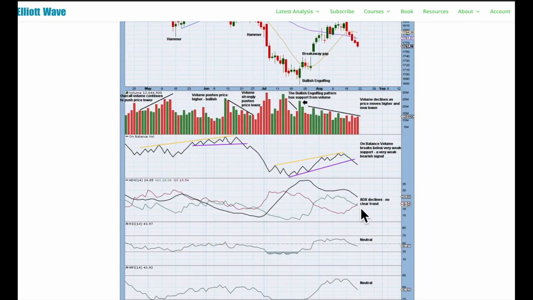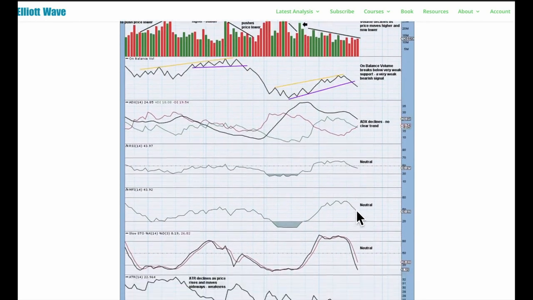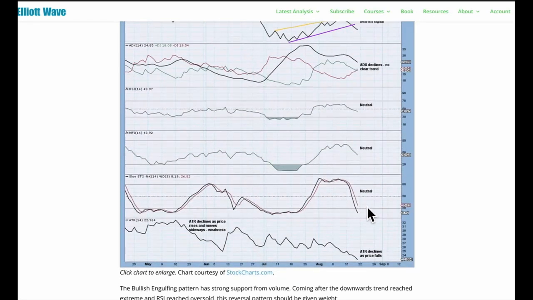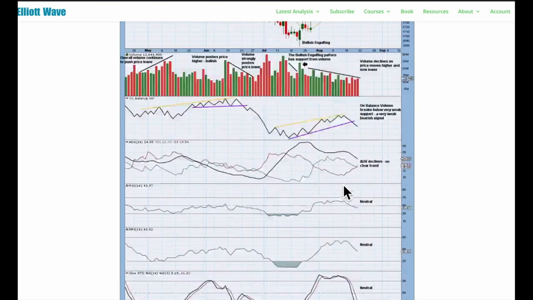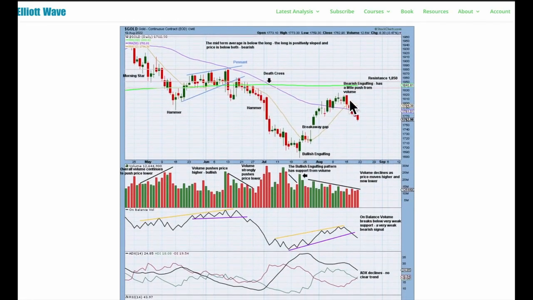ADX is declining, there's no clear trend. RSI and money flow index both neutral. Stochastics entering oversold. I should update that. That should say entering oversold. And we've been over ATR. So there's quite a bit of weakness in this downward movement. It's not as impressive as that weekly candlestick suggests, and this fits the Elliott wave counts this week.